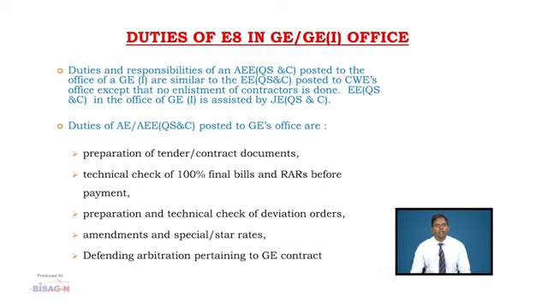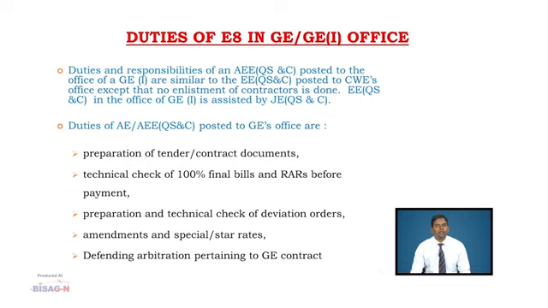In G Independent office, generally AEEQCs are posted along with one or two JEQC based on the workload in the department. Now coming to duties of AE or AEEQC posted in GE's office.